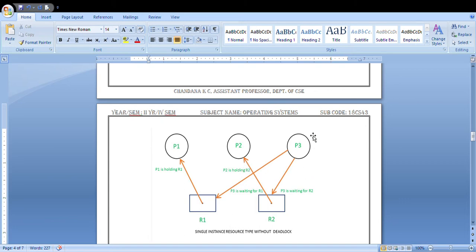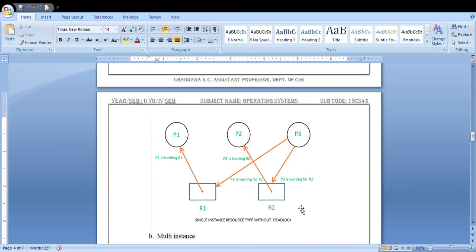But what happens here? Your P3 process will be in the waiting state. Until the P1 and P2 processes complete their execution, the P3 process cannot be executed because it is waiting for the resources which are already allocated to the other processes. This is how single instance resources will be executed without a deadlock condition.